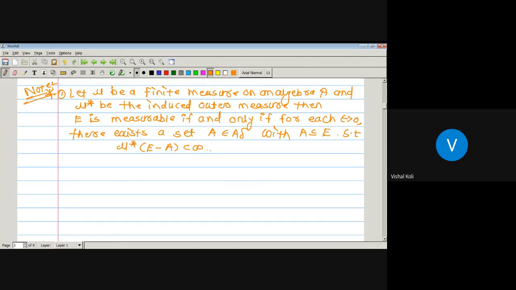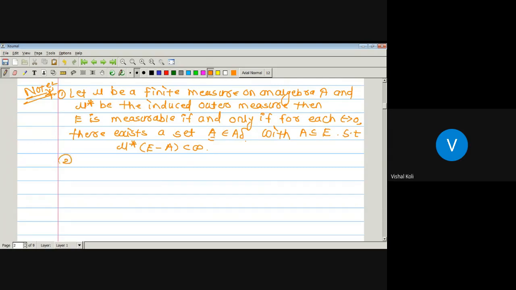Okay, so this will be an important result which can be used in the next theorem. If we have a measure mu, which is a finite measure on an algebra curly A, and mu star is the induced outer measure, which is induced by the measure mu, then any set capital E is a measurable set if and only if for each epsilon greater than 0 there exists a set capital A belonging to A delta with A a subset of E, such that the outer measure of E minus A is finite. Here we have to show such an existence of A belonging to A delta, where A delta is nothing but the countable intersection of elements in curly A.